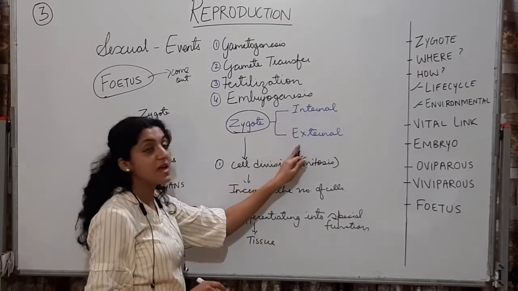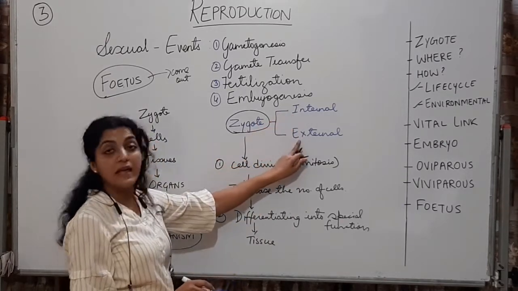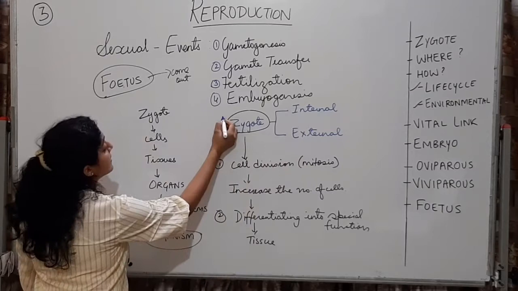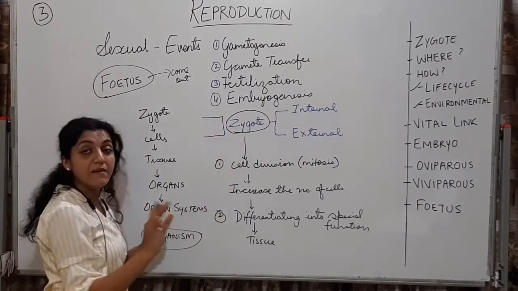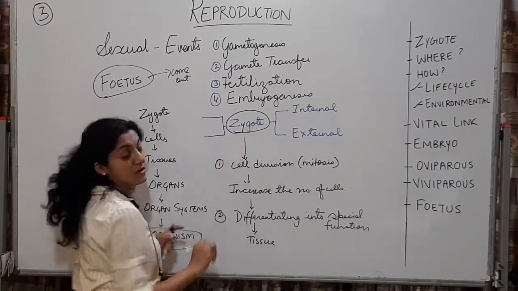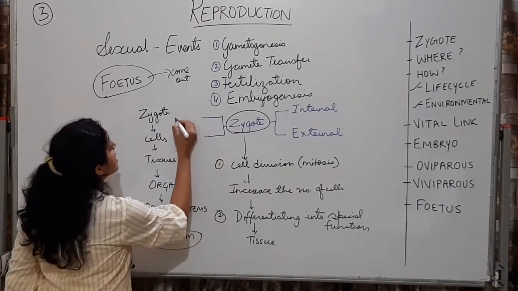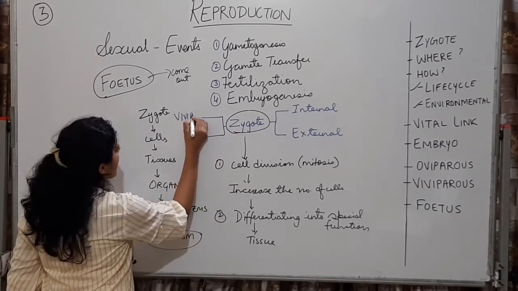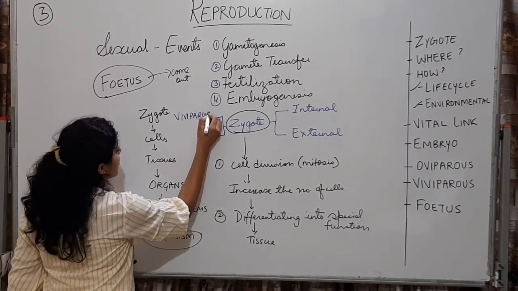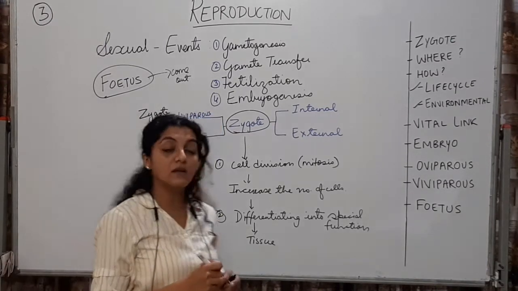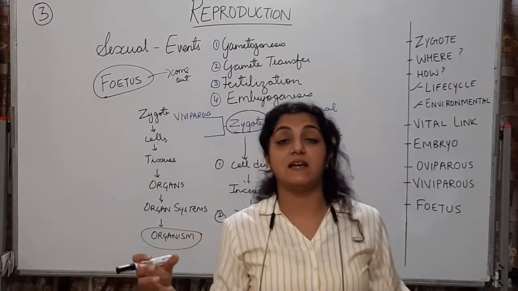Again, development of the zygote can be internal, can be external. So, development, if it is internal, as in case of human beings, it is called viviparous. Viviparous, that is, the zygote is developing inside.